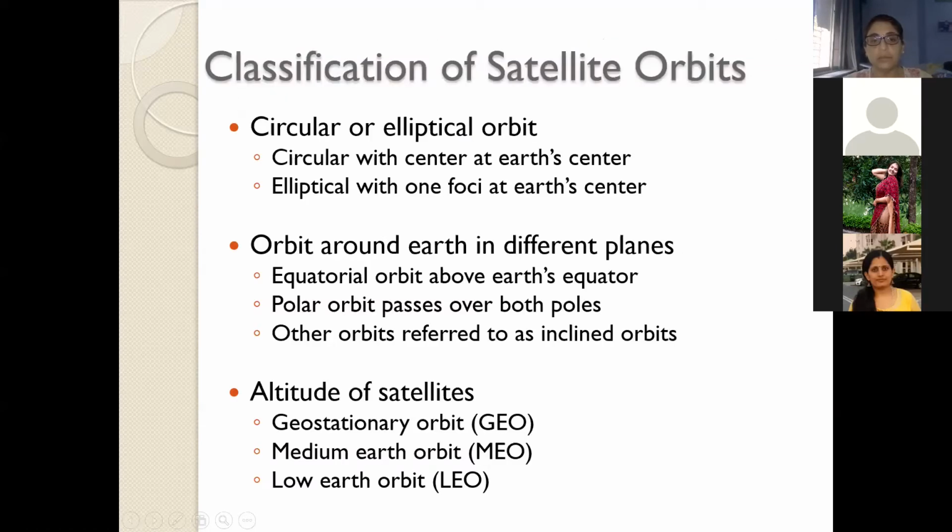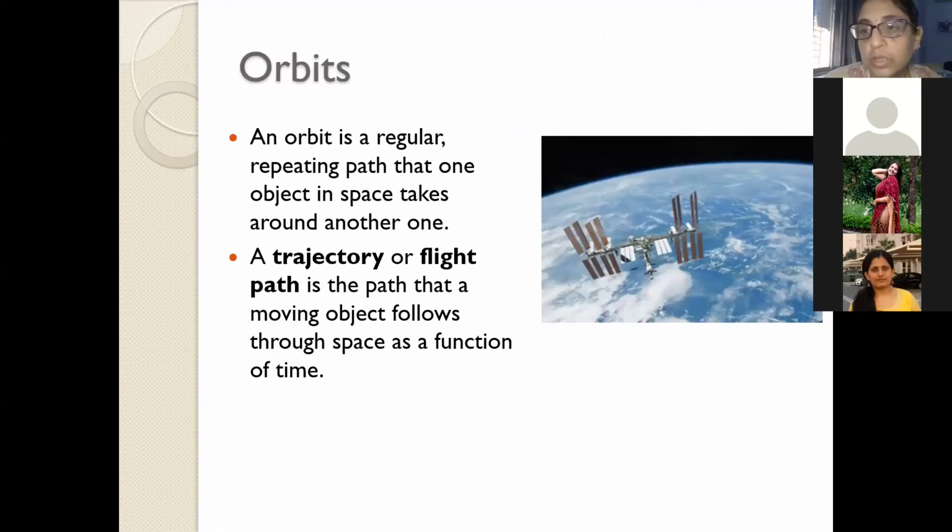So classification, I'm just using the word because that has used the word launching the satellite. So low Earth orbit, LEO orbits. That is the classification of a satellite as per the altitude. When we place our satellite at say 36,000 kilometers from the surface of the earth, we call it a geostationary satellite. When it is at an altitude of around 18,000 kilometers from the surface of the earth, it is medium earth orbit. And when it is around 900 to 1000 kilometers from the surface of the earth, we call it low earth orbit.